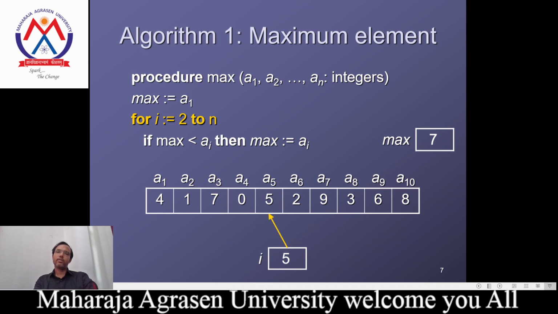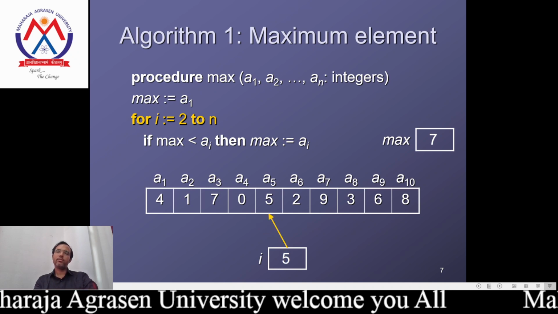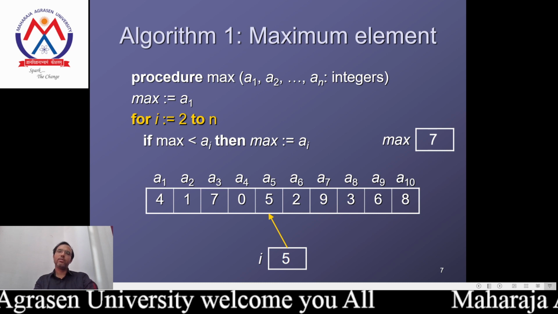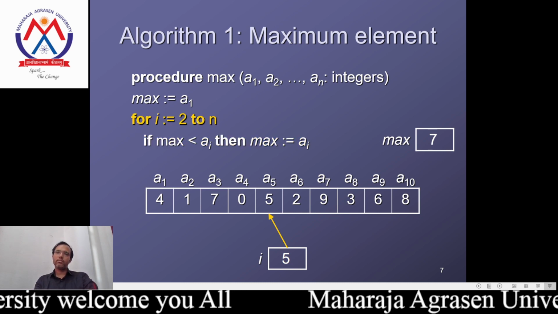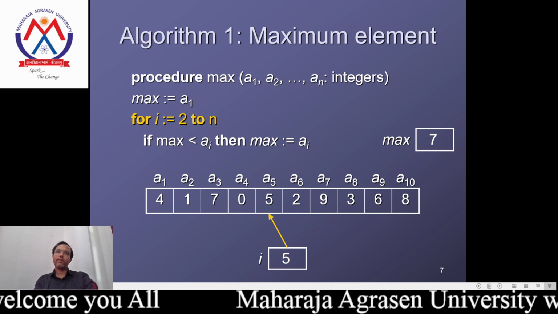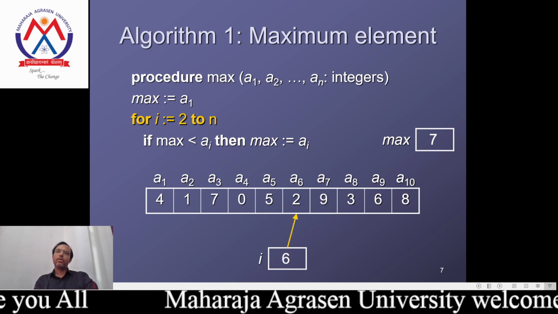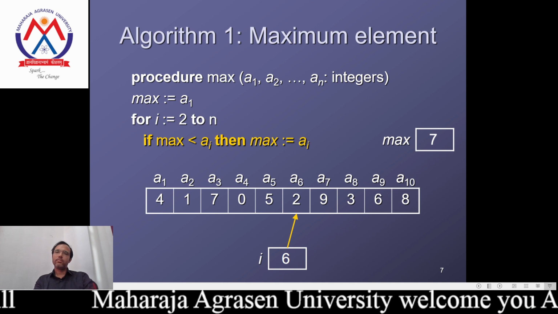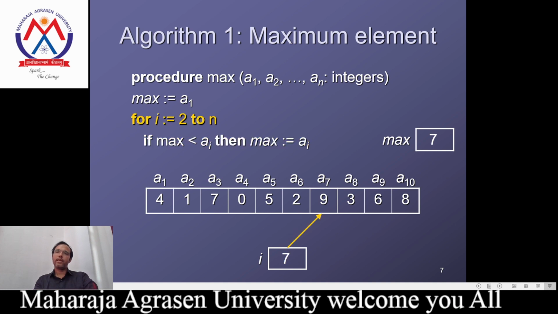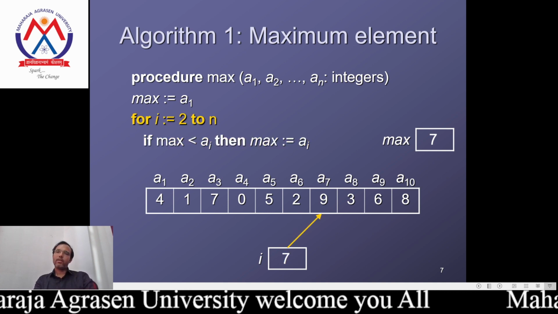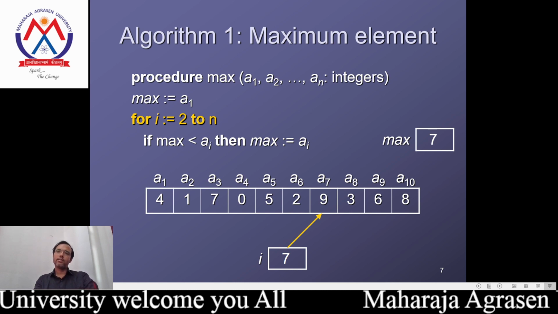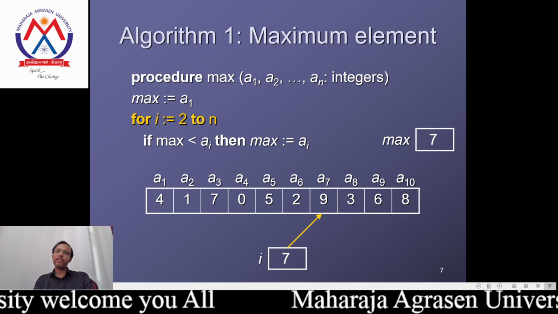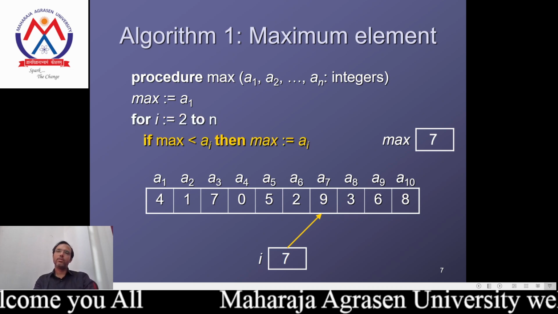Next is 5, the value of a5, again less than the maximum. Next, a6, the loop continues till the last element. Then 2 is less than 7, consider the next point. Next, a7 is the value 9, and now 9 is higher than 7, so we update the maximum variable.